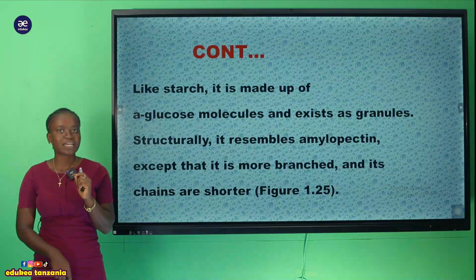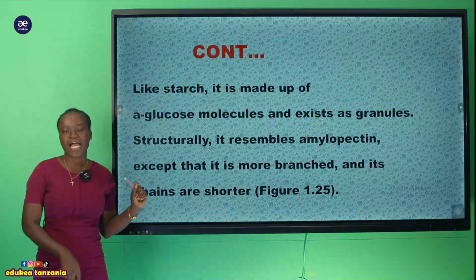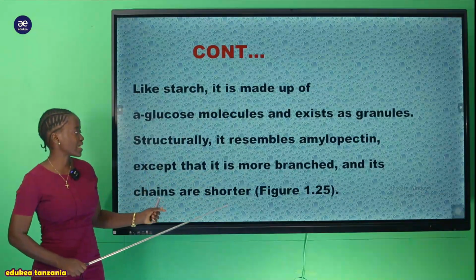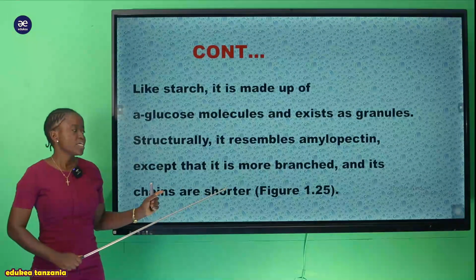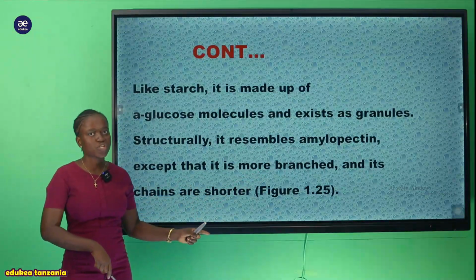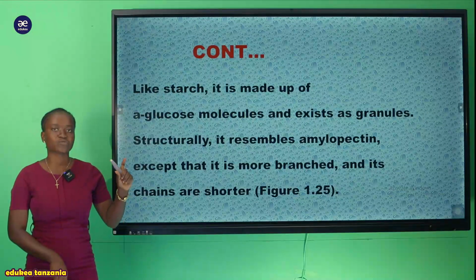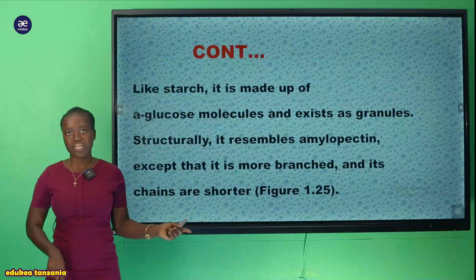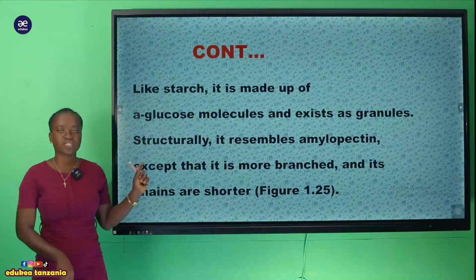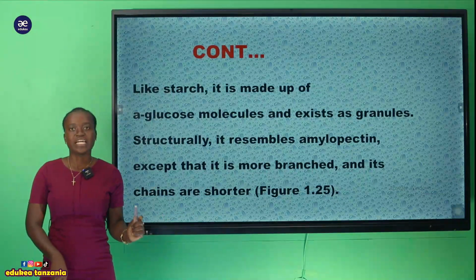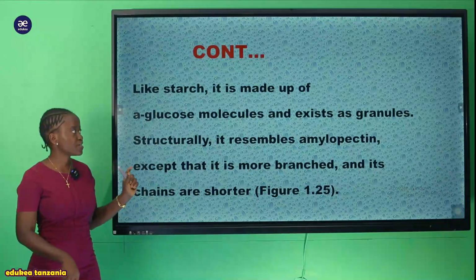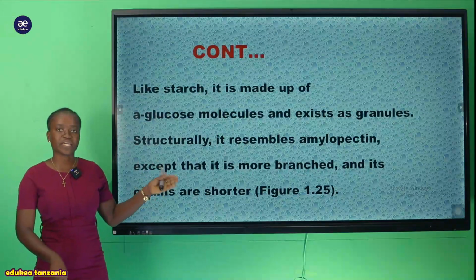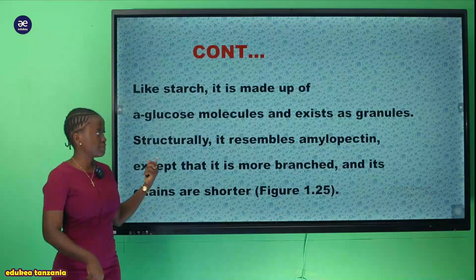Lakini kuna utofauti mkubwa sana kati ya ile amylopectin ya kwenye starch na amylopectin ya kwenye glycogen. Kwa maana kwamba ile amylopectin inayopatikana ndani ya glycogen, tunasema kwamba it has more branches. It is highly branched compared to that of the starch. But also it has shorter chains. Its chains which are found within glycogen are very short compared to the chains which are found within the other structures of polysaccharides. So now let's see the figure.